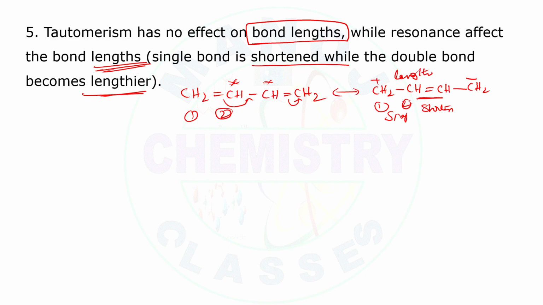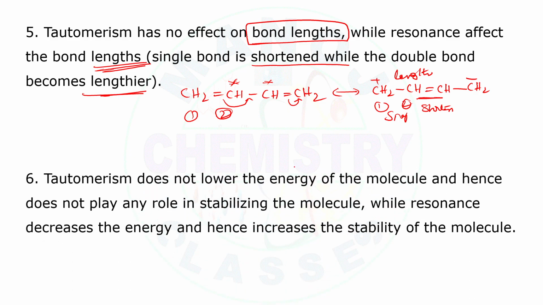That's the difference between tautomerism and resonance. In resonance, the bond length is altered, whereas in tautomerism, the bond length is not altered at all. Coming to the next one, tautomerism doesn't lower the energy. In tautomerism, there is no energy loss of the molecules. Hence, it does not play a role in stabilizing the molecule. There is no chance for the stabilization of the molecule.